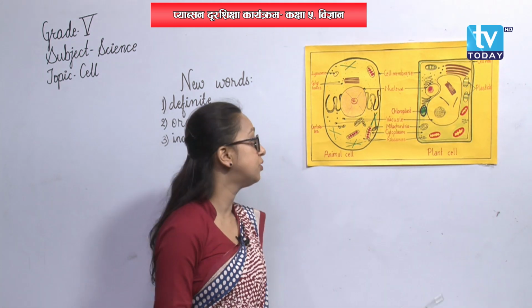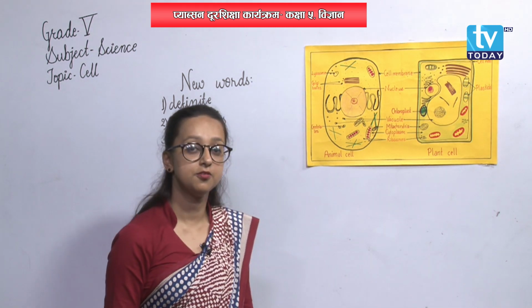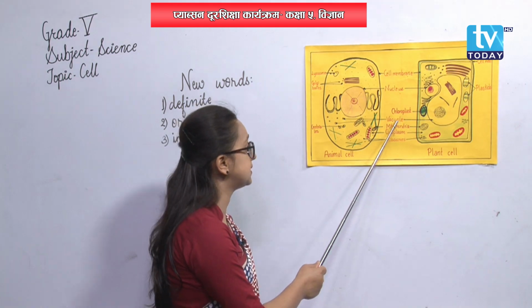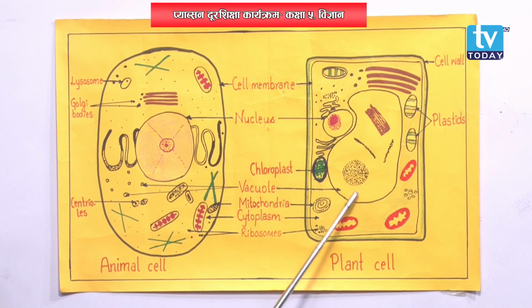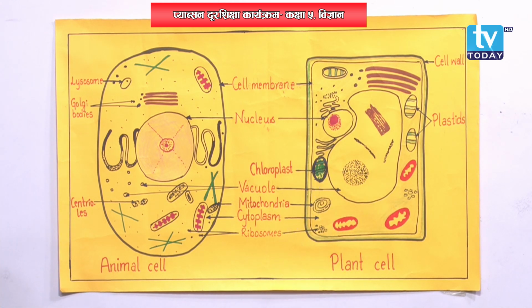Well, now let us move on to the third part, that is vacuole. What is vacuole? See, at first let us see the picture. Okay. Vacuole here in plant cell, is it a big structure? Yes. And then in animal cell, see, small pores, small holes are there, right? Small round holes are there in animal cell, and they are quite many also. But in plant cell, vacuole is large and it is single.